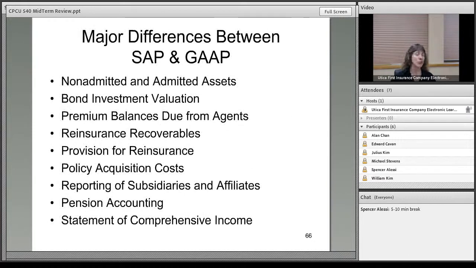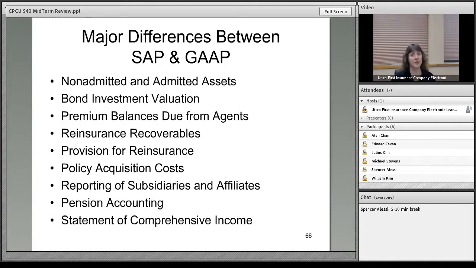Okay, this slide's a really good one to know. These are the major differences between SAP and GAAP. Non-admitted and admitted assets are handled differently. Bond valuation is done differently. Premium balances due agents, especially those over 90 days, are handled differently. Reinsurance recoverables, that's money due back to the insurance company for losses that were paid by the insurance company but that fall under reinsurance contracts. Provision for reinsurance, policy acquisition costs, reporting of subsidiaries and affiliates, how pensions are done. Again, pensions, if they're fully vested, they can be deducted, but if they're not fully vested, they cannot be.